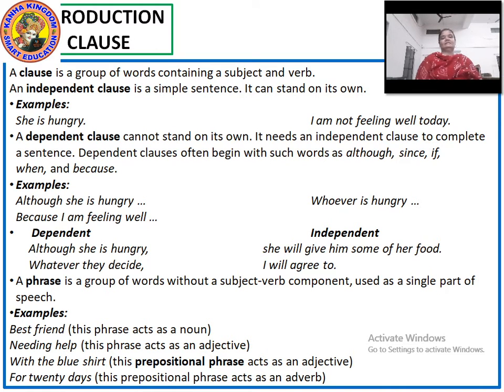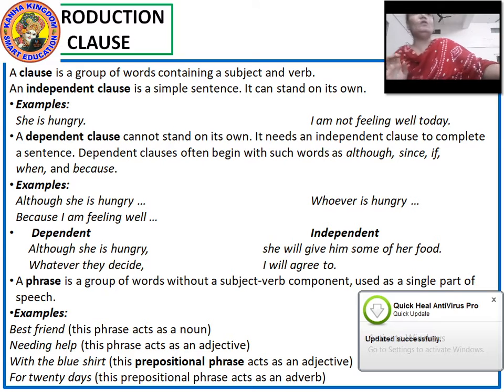For 20 days, we went on a vacation for 20 days. This prepositional phrase acts as an adverb. So these were the independent clause and dependent clause, which you must have understood.